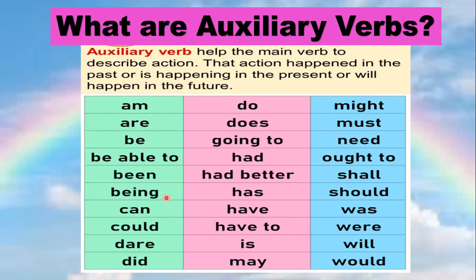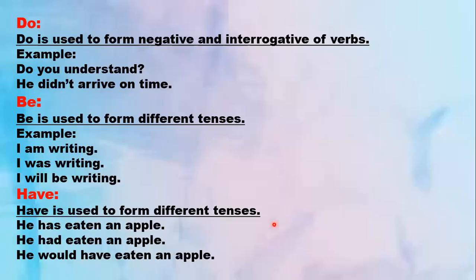So similarly, all these words are used as auxiliaries, and they support the main verb to make it more sensible. Okay. So let's look at some further examples. Do, be, and have. These are actually three main types of auxiliaries that we commonly use. Do is used to form negative and interrogatives of verbs.